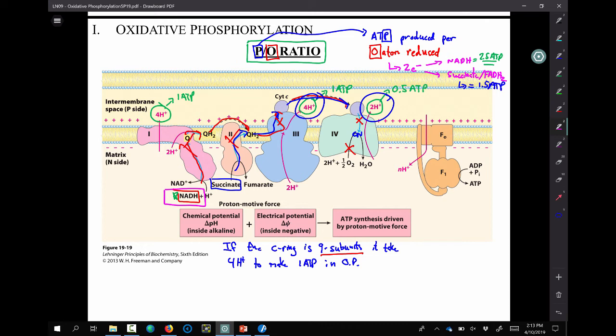What's interesting about those is that electrons will accumulate prior to the point of inhibition in the electron transport chain. So if complex 3 is, for instance, inhibited, then complex 2 and complex 1 will be in more of the reduced state. Complex 4 in that case will be more in the oxidized state, because oxygen will be present, and whatever electrons were found in complex 4 will escape, and then there will be no more passage of electrons through complex 3.